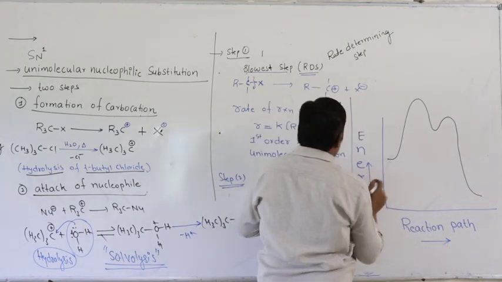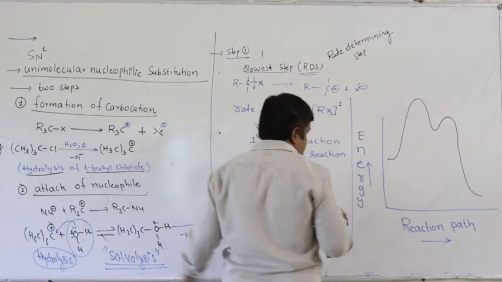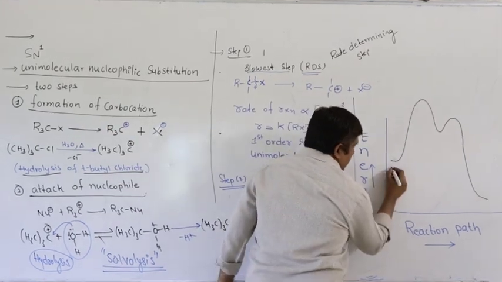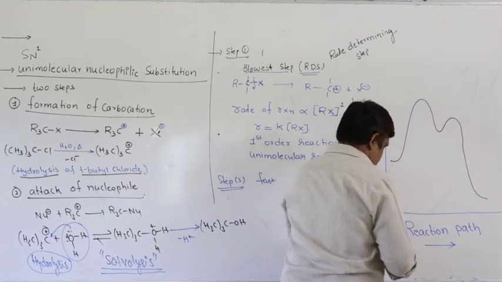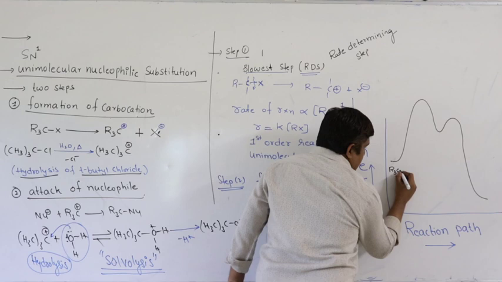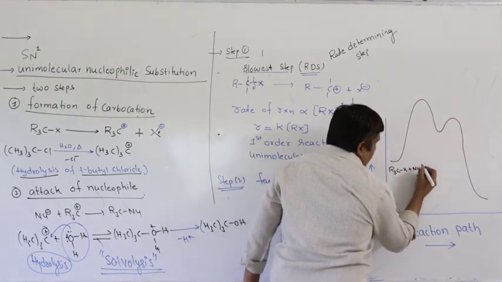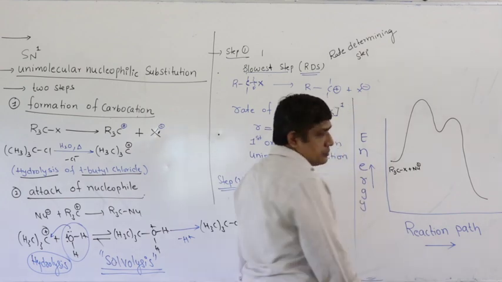Here we have the reactants. I will take this general equation: the alkyl halide R3CX plus the nucleophile here.